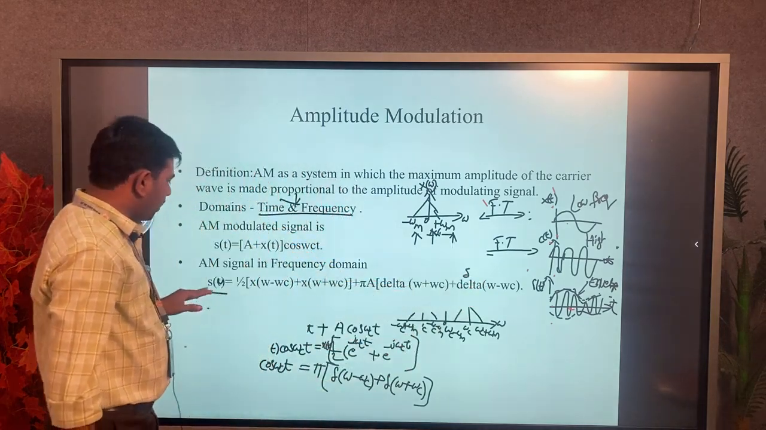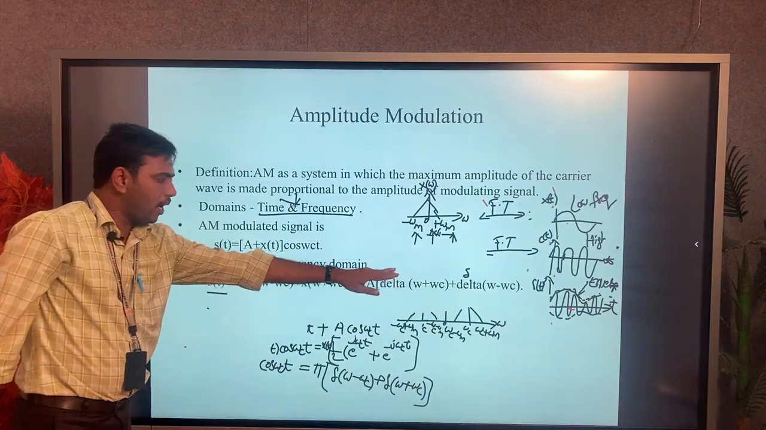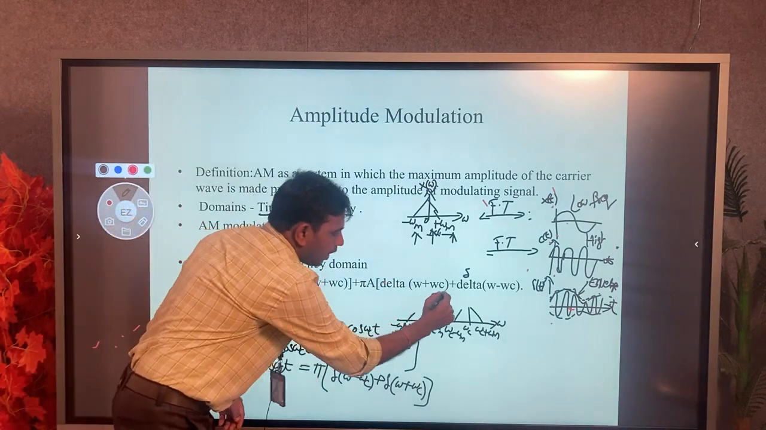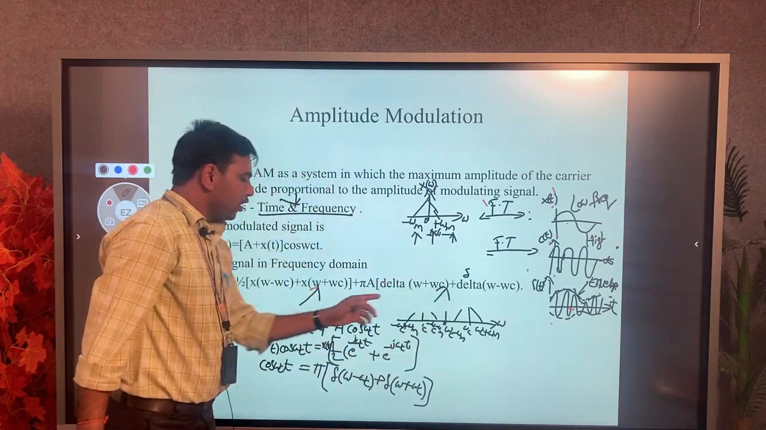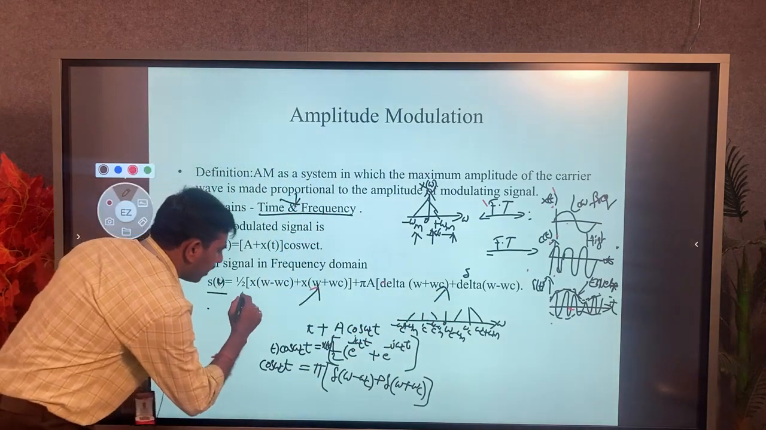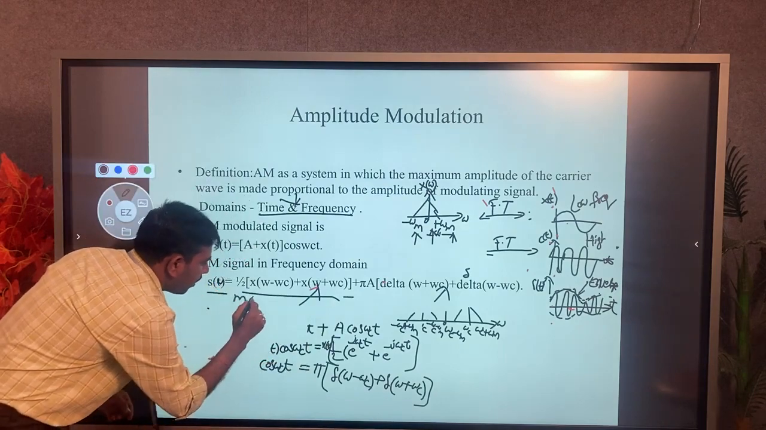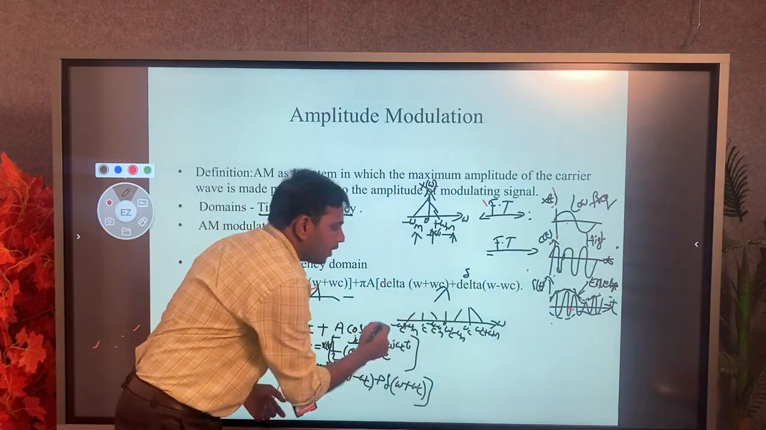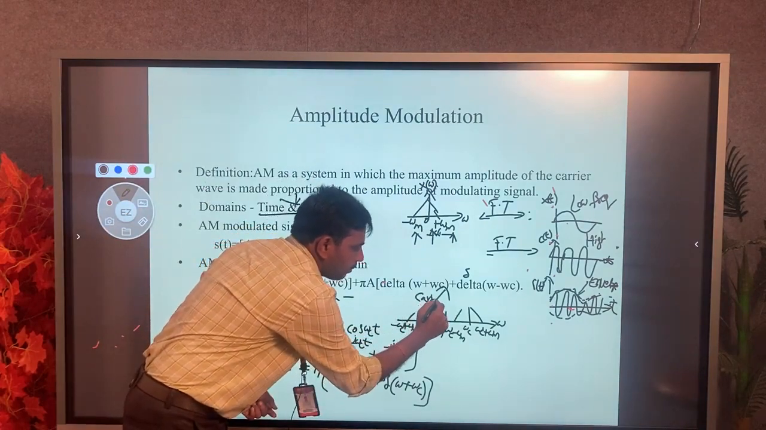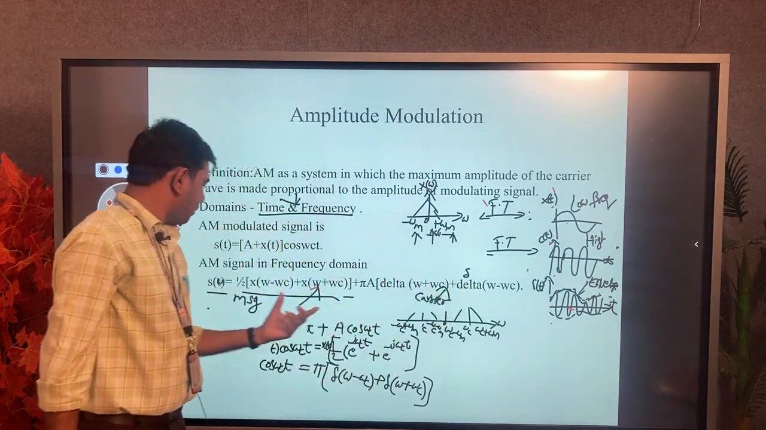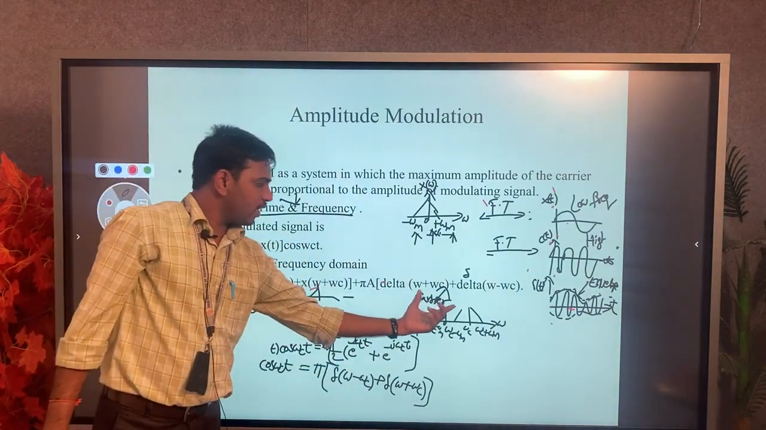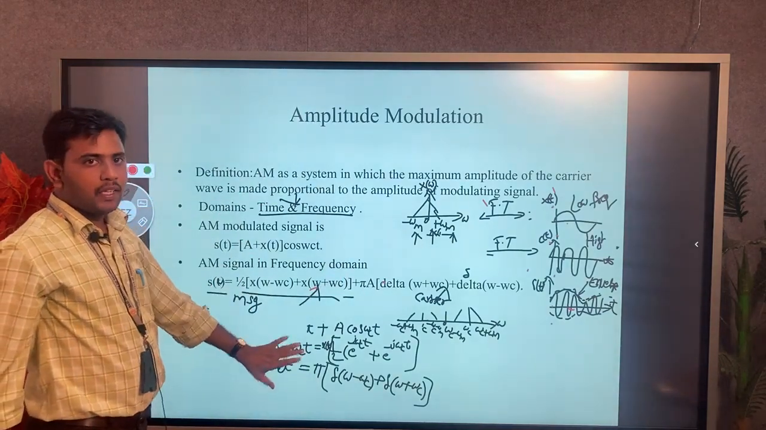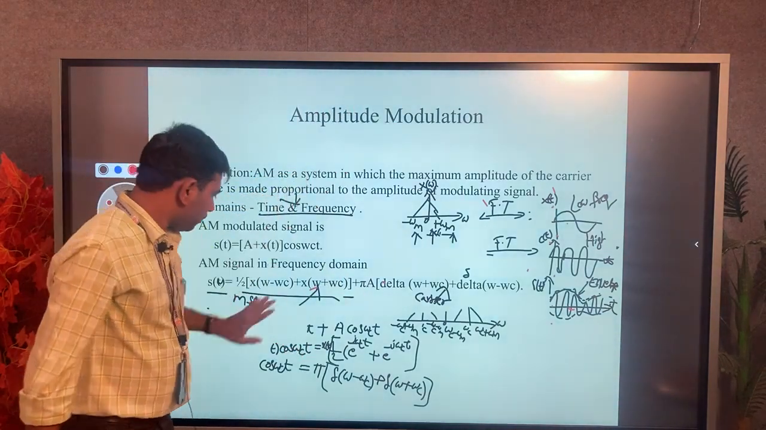So what we observe in this frequency spectrum of amplitude modulation is that there are two factors. One factor represents the message spectrum and the other factor represents the carrier spectrum. So one spectrum is the message and the other is the carrier. This is the frequency domain of amplitude modulation.